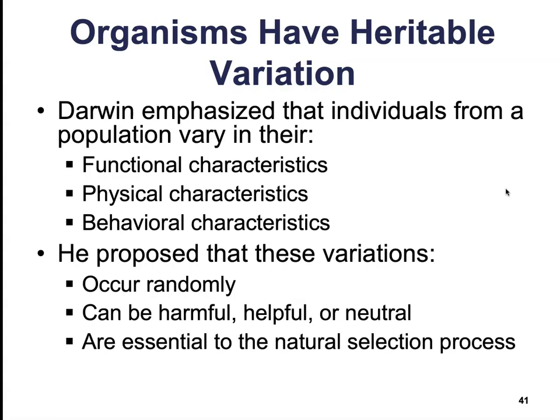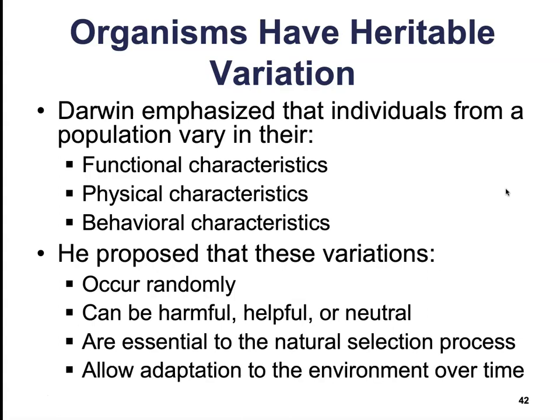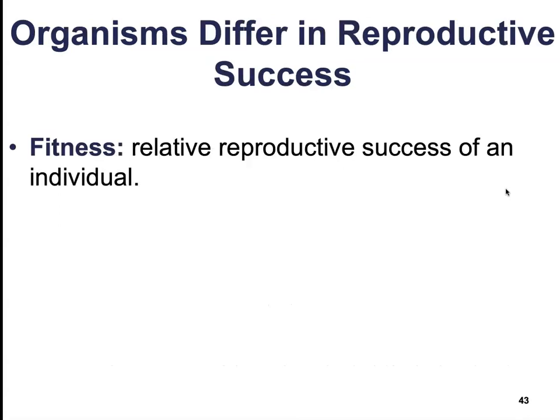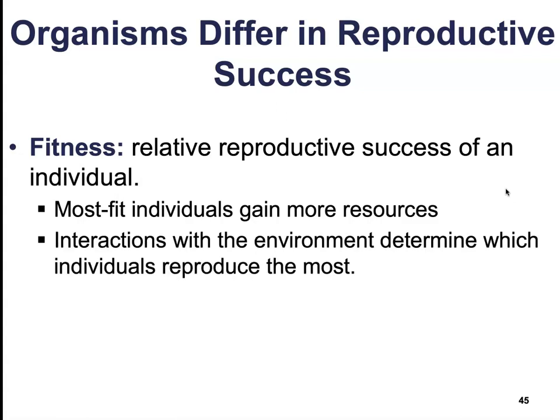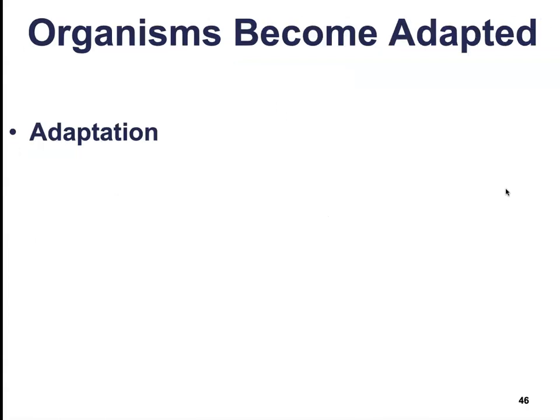Those that are harmful get weeded out of the population. Those that are beneficial get more strongly represented in the population. This ultimately is what allows for adaptation to the environment over time. So the species will become more and more suited to its particular environment based on these variations. He also proposed the idea of fitness. Fitness is the relative reproductive success of an individual. The most fit individuals within a population are going to capture a disproportionate share of the goodies. Interactions with the environment determine which individuals are going to reproduce the most.